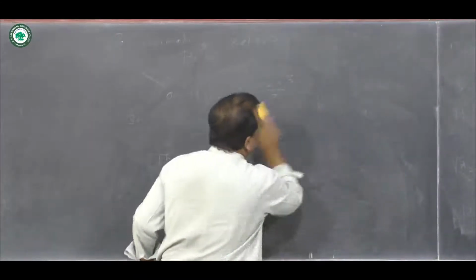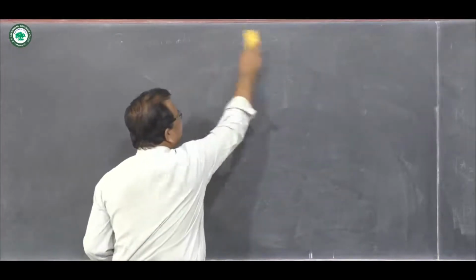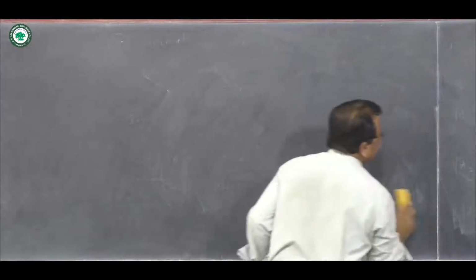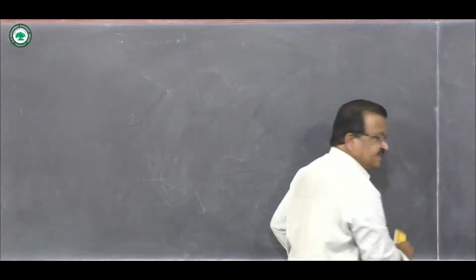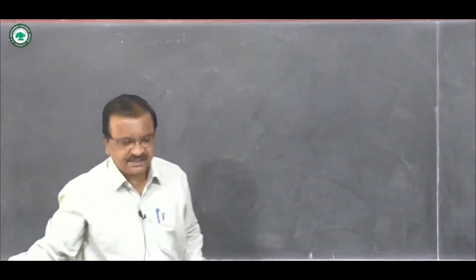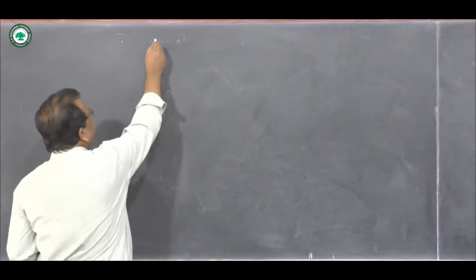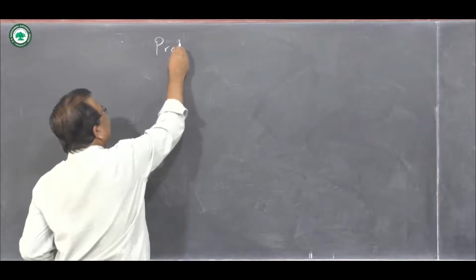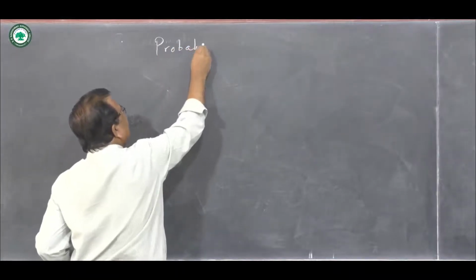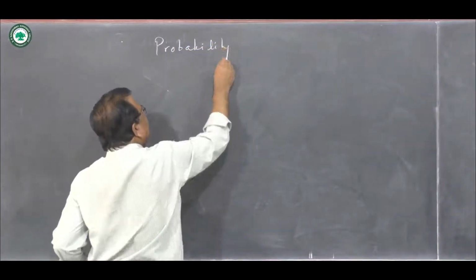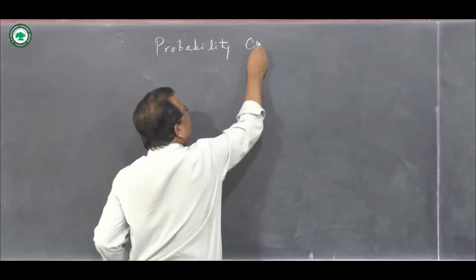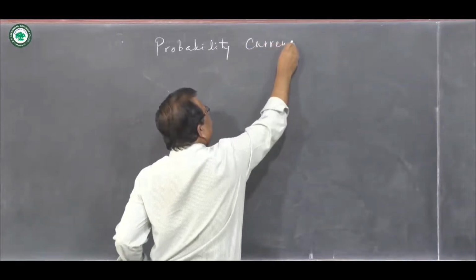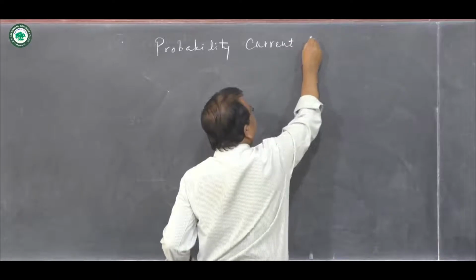Then we will go ahead here to discuss the next article, namely probability current density. So the next article which I will be discussing is probability current density.